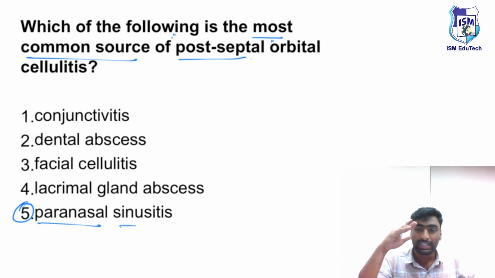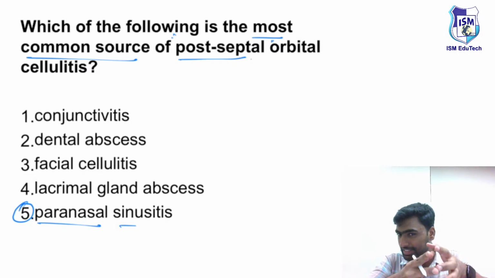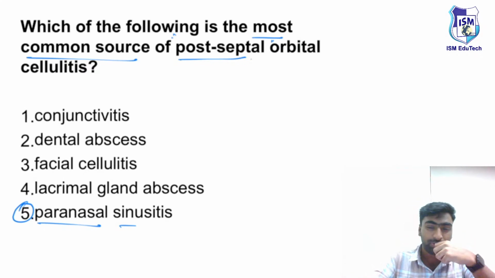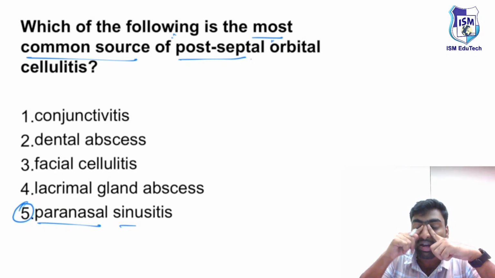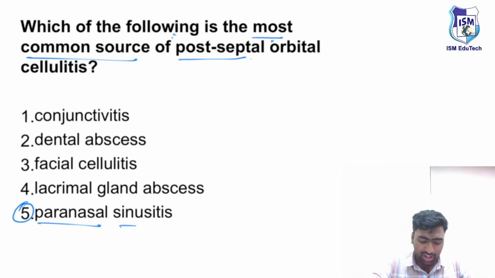And we know in the medial wall there are sinuses known as the ethmoidal sinuses. These ethmoidal sinuses contain air cells and they are in close proximity to this orbit. So when there is an inflammation over here, this can pass into the orbital cavity and result in postseptal orbital cellulitis. Just remember, the most common cause of this orbital cellulitis is the paranasal sinusitis.